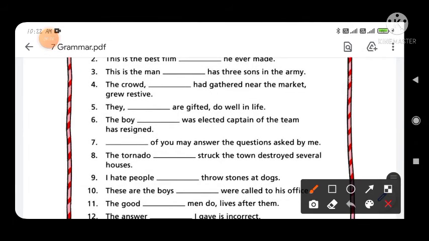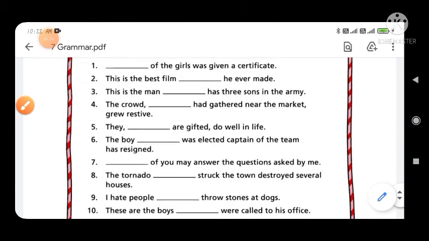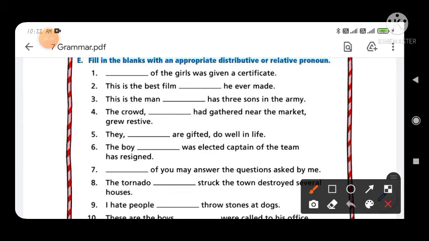Many. Okay, many of the girls was given a certificate. So the sentence will be complete. Now second is, this is the best film dash he never made. So you have to write down, this is the best film that he never made. So you have to fill in the second blank. That's clear.